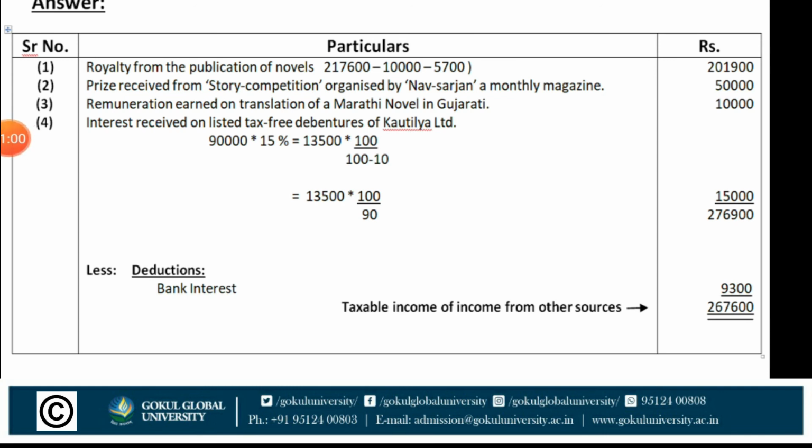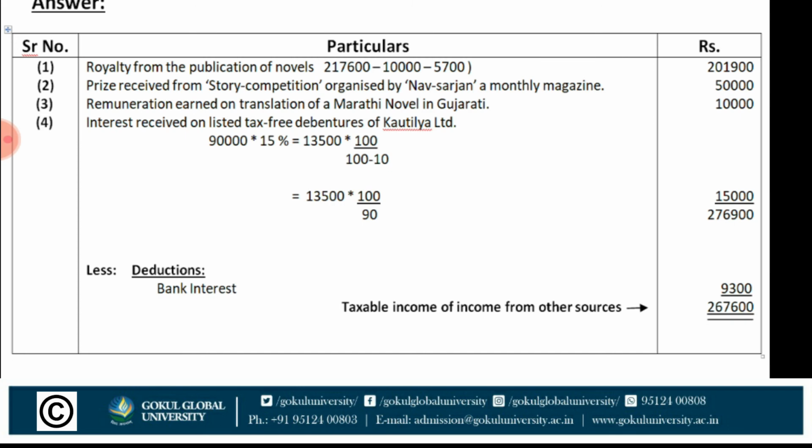This is the answer. First, royalty from the publication of novels. Income is 2,17,600 and expenses are minus 10,000 minus 5,700. So the net amount is 2,01,900. Second, prize received from the story competition organized by Navsarjan, a monthly magazine. It is taxable, rupees 50,000. Next, remuneration earned on translation of a Marathi novel into Gujarati.